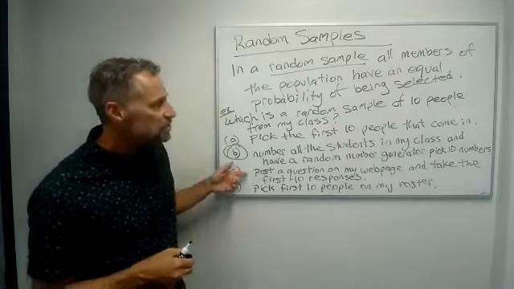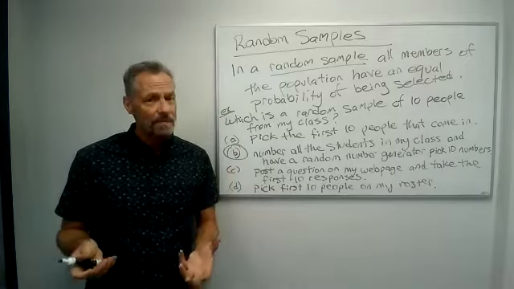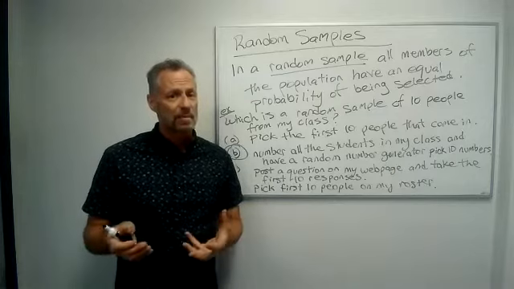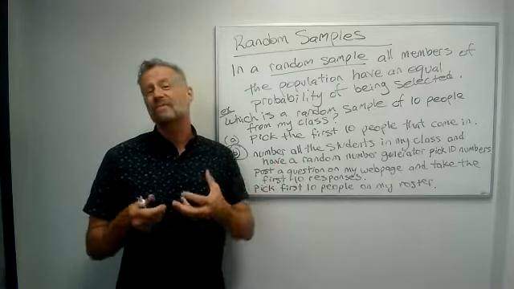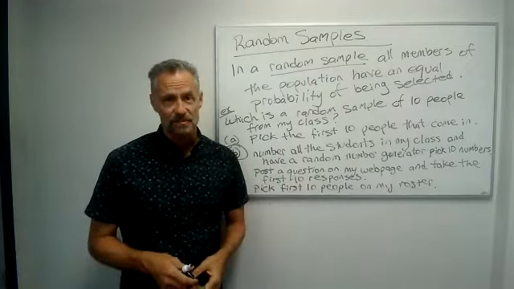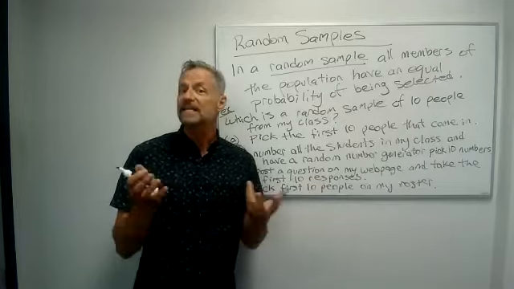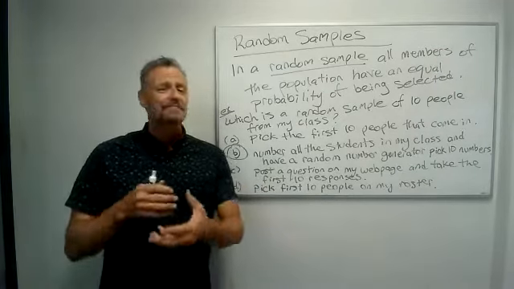On C, it says post a question on my web page. Well, if somebody doesn't look at my web page, or if somebody's later, they don't have the same probability as somebody else to respond to that question. Or if somebody just didn't want to respond to the question, they're less likely to respond, a lower probability, or at least a different probability. And pick the first people on my roster.